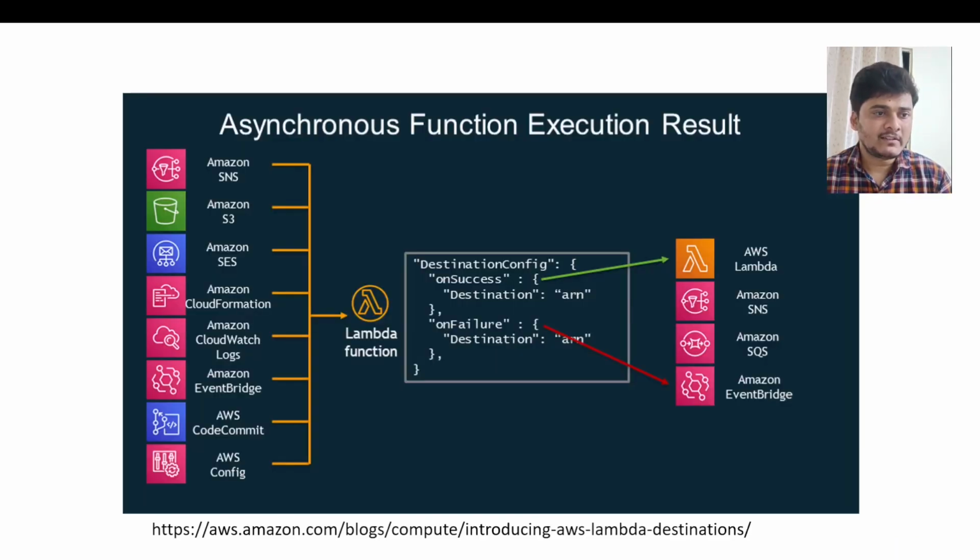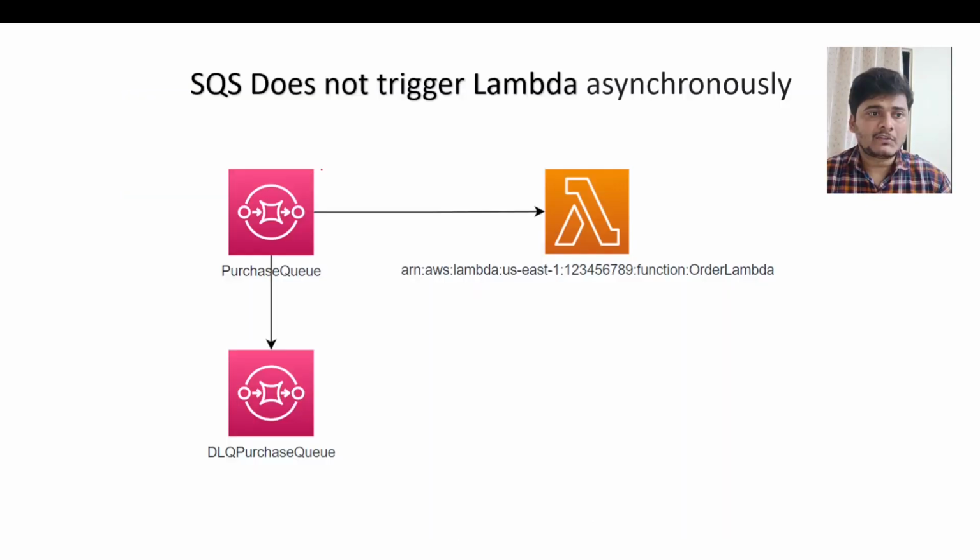So these are the different services which support asynchronous Lambda execution. You can configure this many different AWS services in the destination config. Note here that SNS and SQS should be of type standard, not FIFO, first in first out, as currently FIFO is not supported. SQS also does not trigger the Lambda asynchronously.